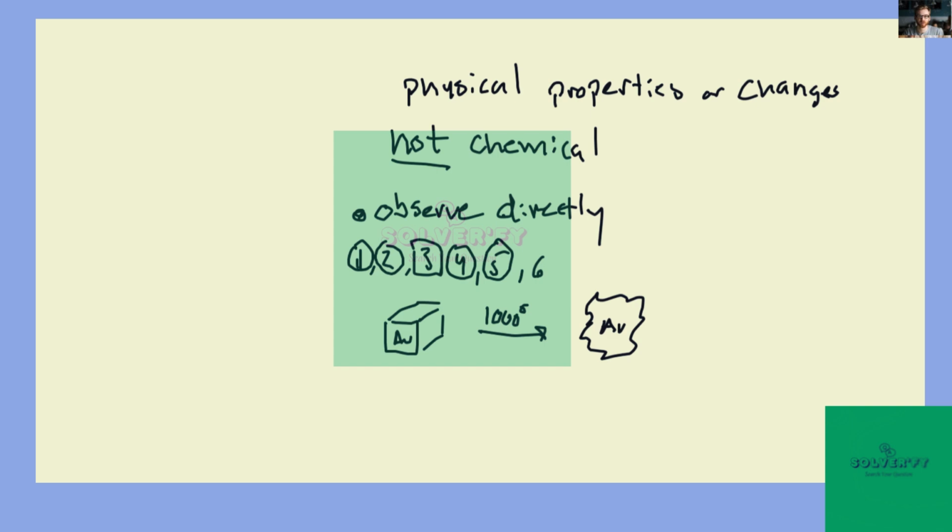Then we've got 1, 2, 3, 4. I don't know why I circled 4, but that was a mistake. Number 4 is liquid water is heavier than frozen water.